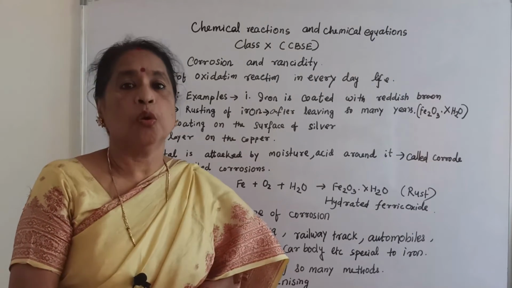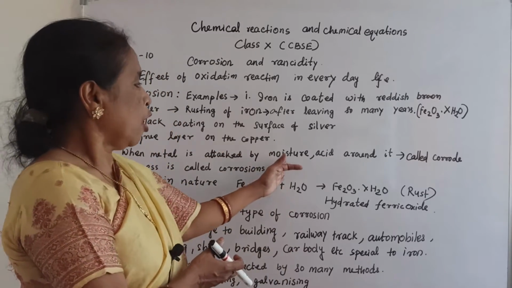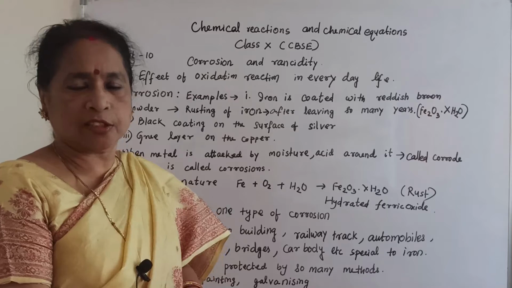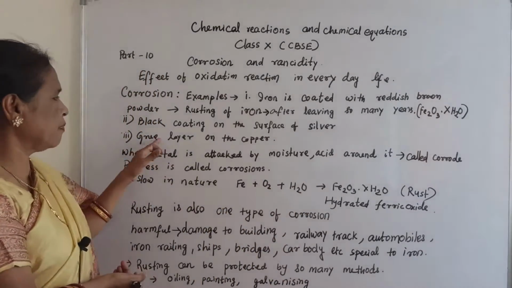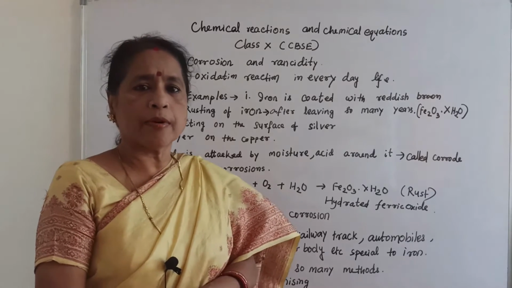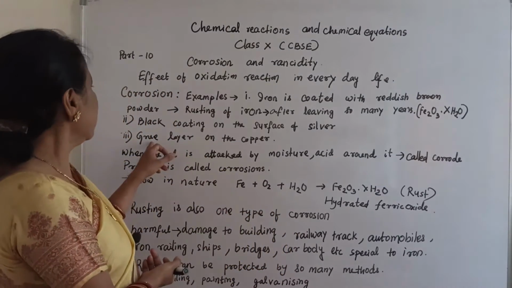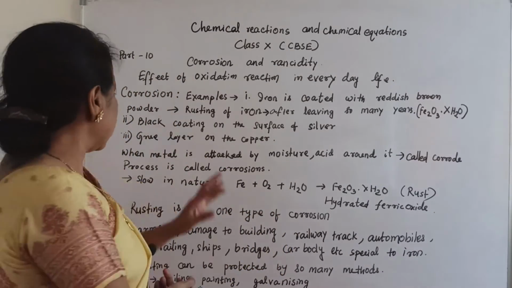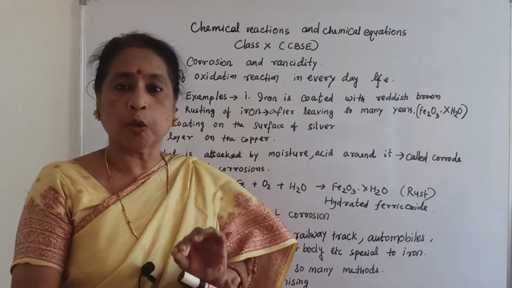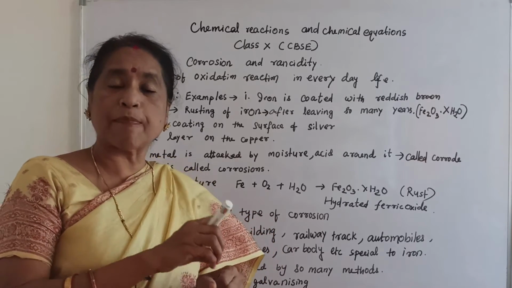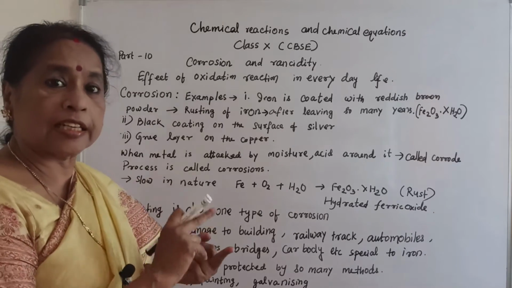That is also oxidation, but in the presence of moisture, acid or any gas, such as carbon dioxide and other gases. The green layer on copper may be copper nitrate, or it may be something else. So with the black coating over silver and the green layer on copper, one can say that corrosion has taken place. Corrosion means to corrode, to destroy the metallic character of the metal.